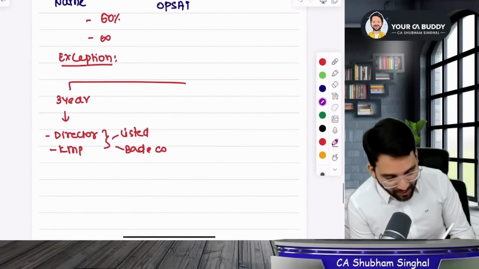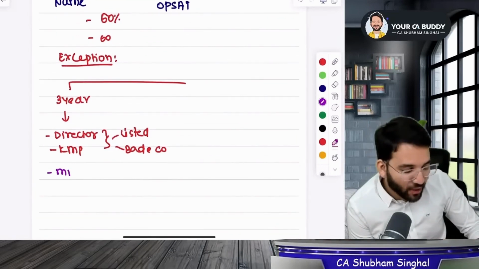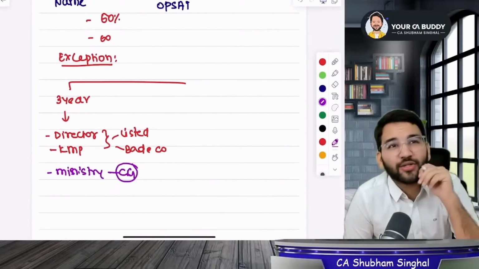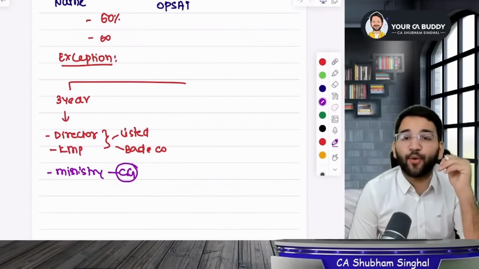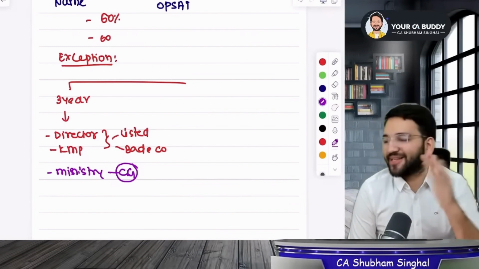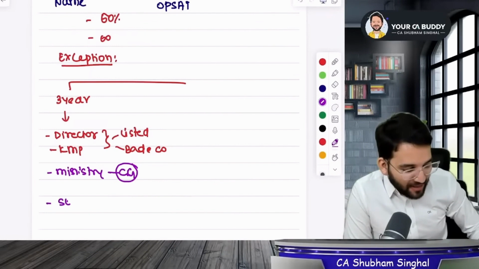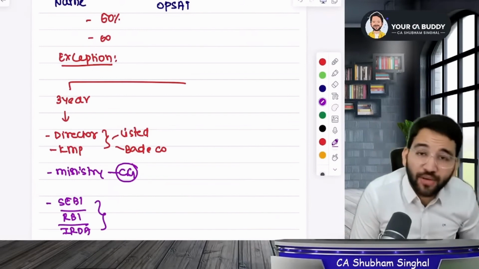Or if you are associated with a big ministry of central government, like the Ministry of Corporate Affairs or the Ministry of Finance, and you have an experience of more than 3 years, then you don't need to write the exam. Or in SEBI, RBI, or the Insurance Regulatory and Development Authority, if you are at a big position in these organizations.